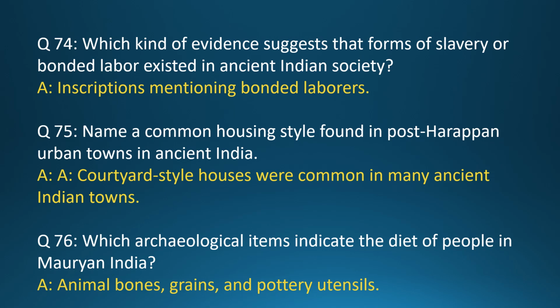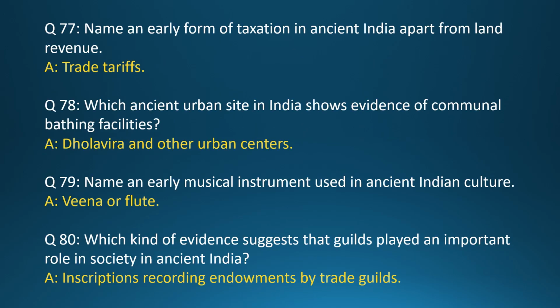Question 76. Which archaeological items indicate the diet of people in Mauryan India? Answer: Animal bones, grains, and pottery utensils. Question 77. Name an early form of taxation in ancient India apart from land revenue. Answer: Trade tariffs. Question 78. Which ancient urban site in India shows evidence of communal bathing facilities? Answer: Dholavira and other urban centers.